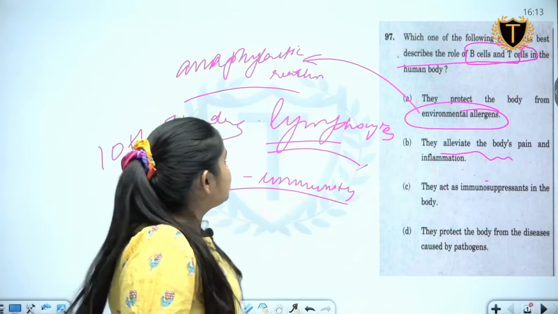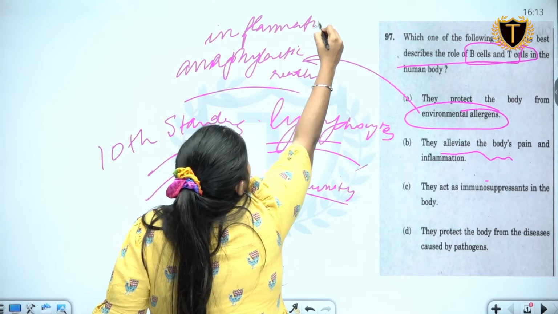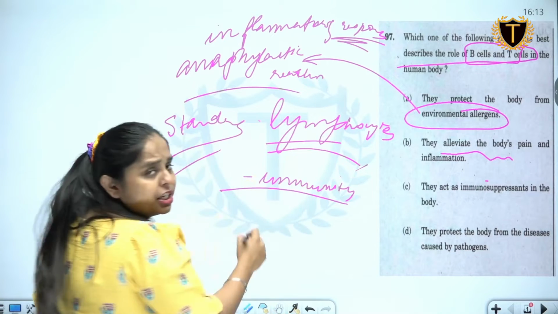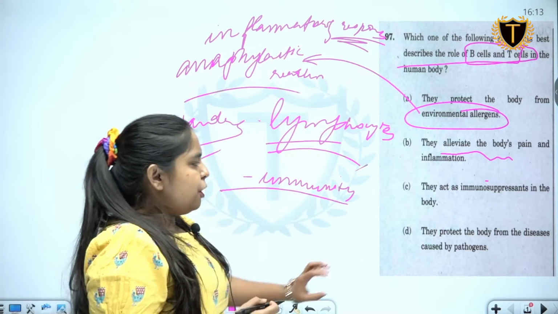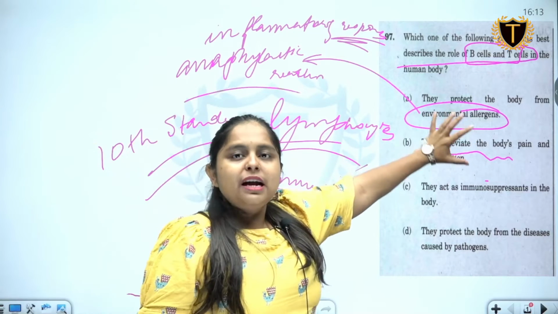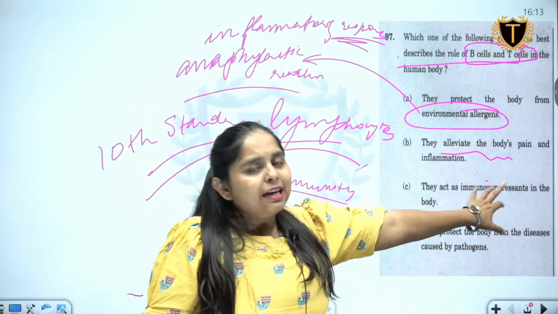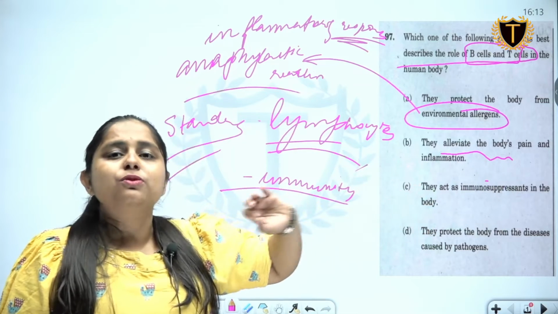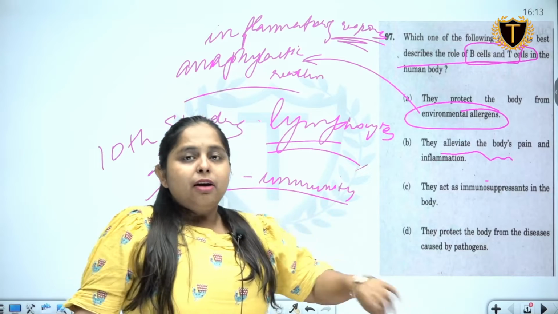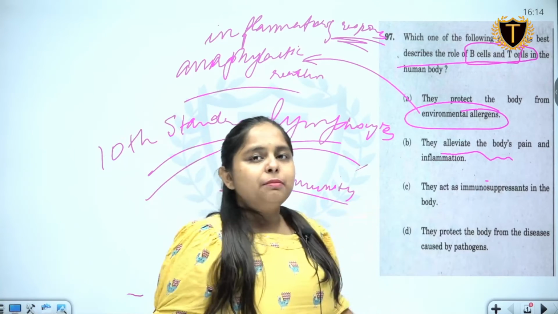Environmental allergens also trigger inflammatory response. Inflammation is different from immunity, although very linked. That is why I am not completely ignoring the first statement, but we can definitely exclude the second statement, because we are taking painkillers so that we do not have pain, which is a natural inflammatory response. So the second statement gets eliminated.